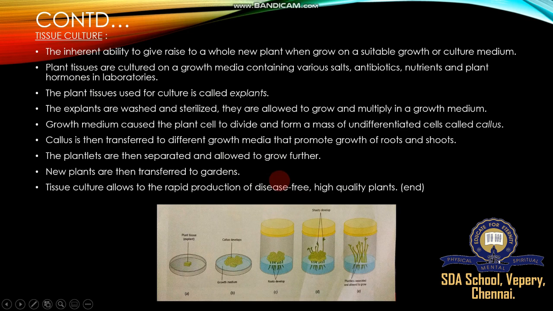When we go to higher classes, we will learn it in detail, but now we have a small topic. It is also called micropropagation. Tissue culture or micropropagation, that's our topic today. I hope everyone has understood today's topic.